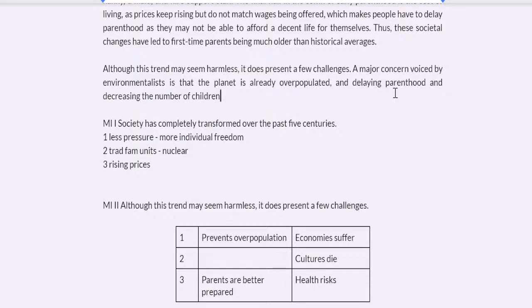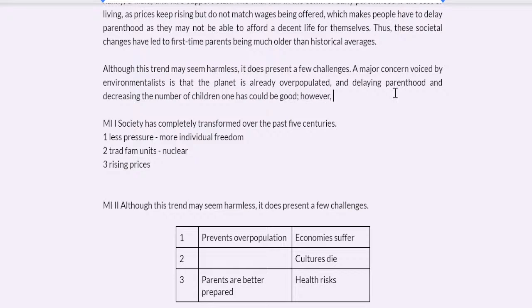Naturally, if you start being a parent when you're 35 or something, how many years of fertility have you got? Maybe 5, 10, and obviously you're not going to have like 5 kids in 5 years. That's just impossible. I mean, you could, but it's super unhealthy. And delaying parenthood and decreased number of children one has could be, of course, good.